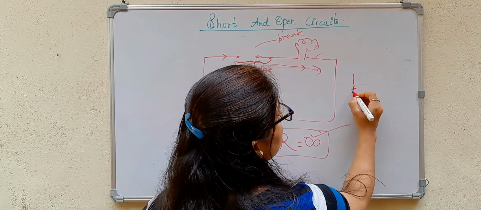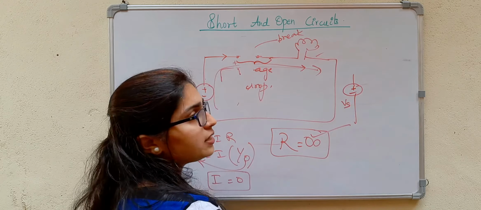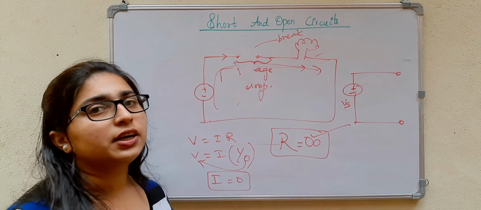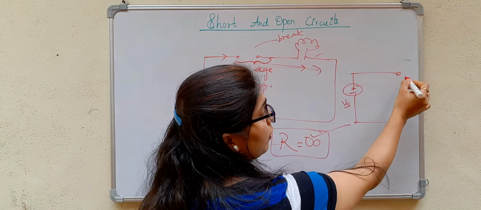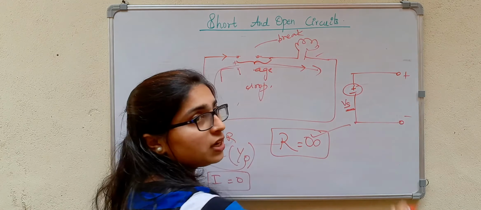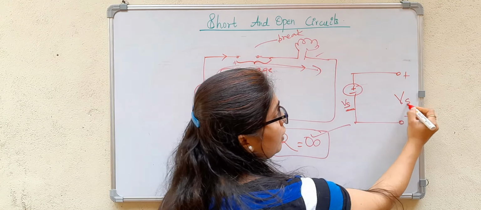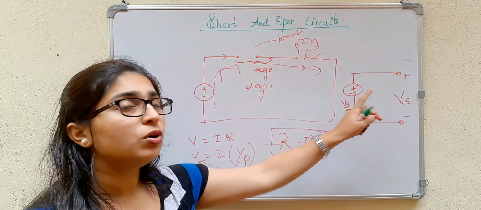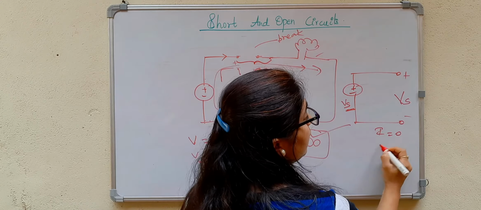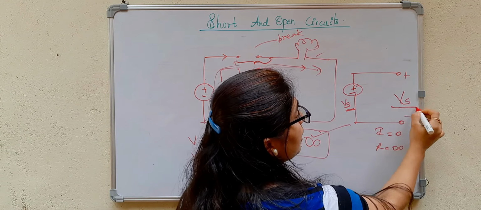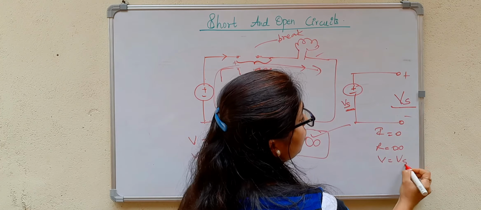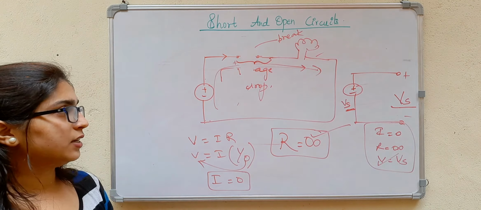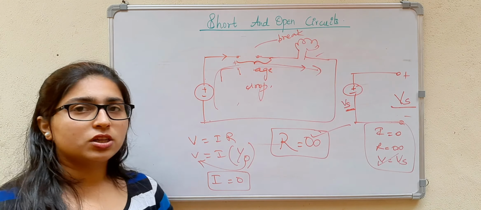If I consider a voltage source Vs and there is a break or discontinuity, the voltage across the break will be equal to the source voltage, Vs. But the current is not flowing there. It's open, so current is equal to 0, resistance is equal to infinity, but here V is equal to Vs. So there will be a voltage drop in open circuits. So this is all about the short and open circuit.